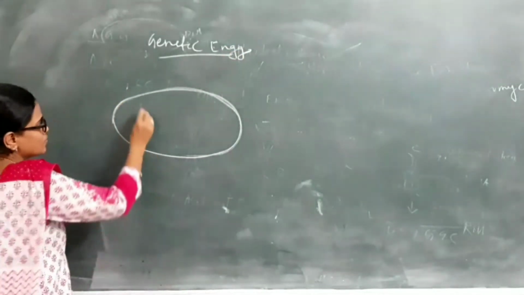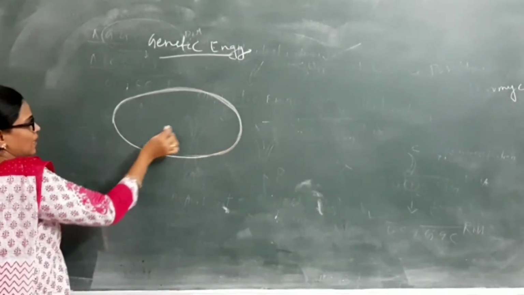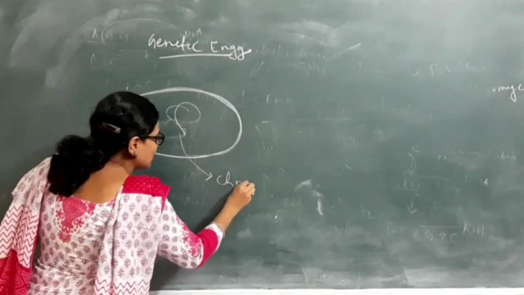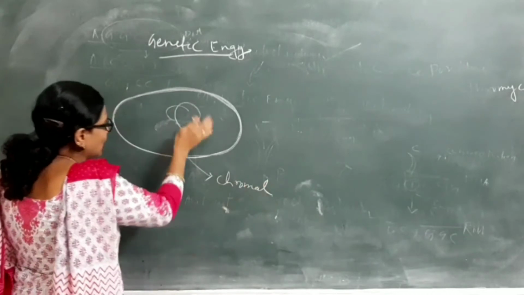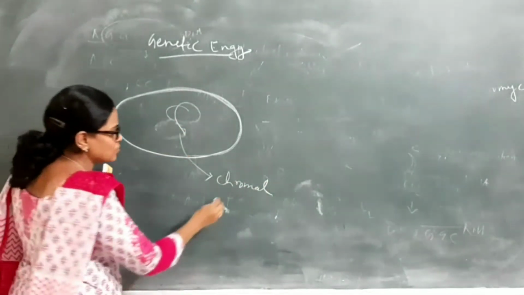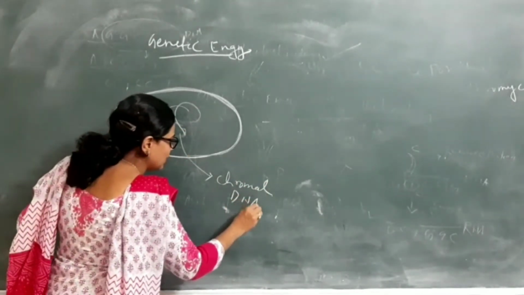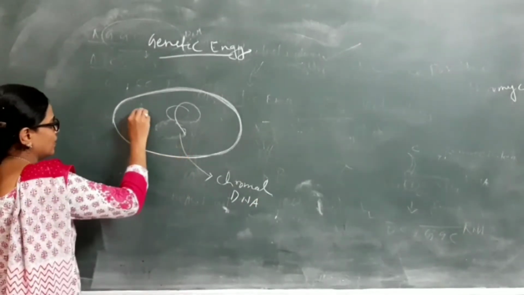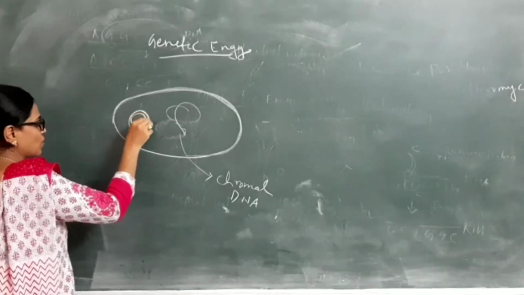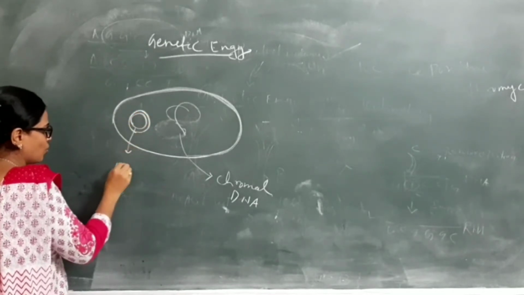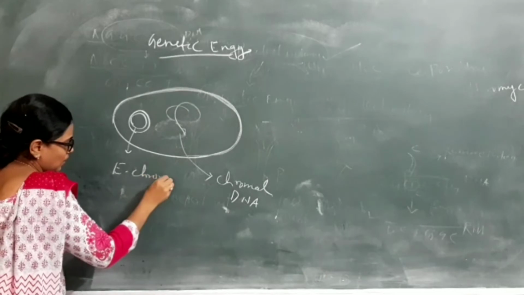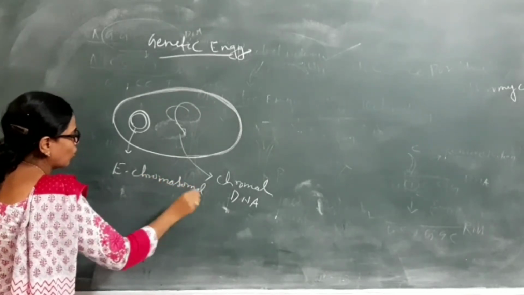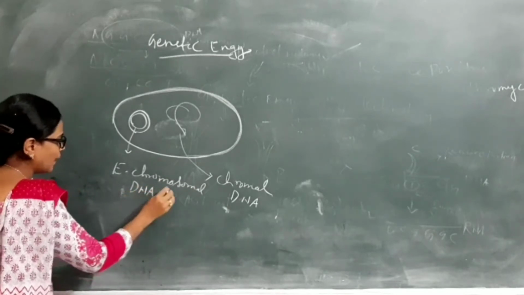This is the structure of a bacteria, and this bacteria contains DNA which lies in the cytoplasm, known as chromosomal DNA. In addition to the chromosomal DNA, another DNA is known as extra chromosomal DNA or plasmid.